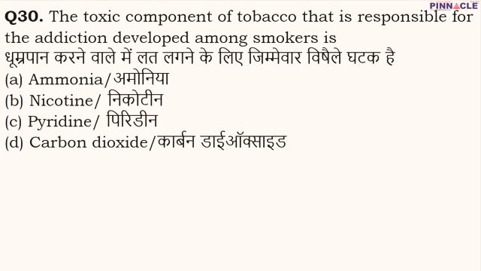Coming to question number 30. In question number 30, the toxic component of tobacco that is responsible for the addiction developed among smokers is. We know that if somebody starts smoking tobacco or any other thing, then they become addicted. Even if they want to quit the use of tobacco, it becomes very difficult for them to do so. So the question arises: what is that particular component which is very toxic, very addictive, because of which smoking is considered to be injurious to health?